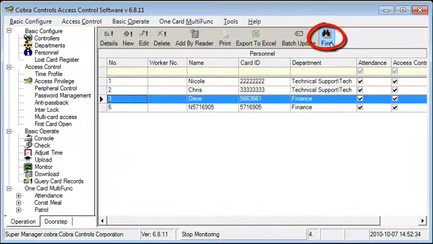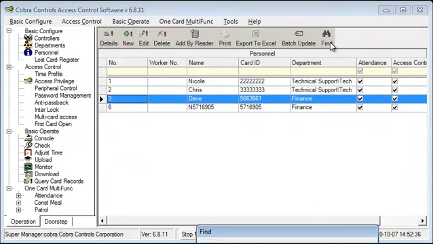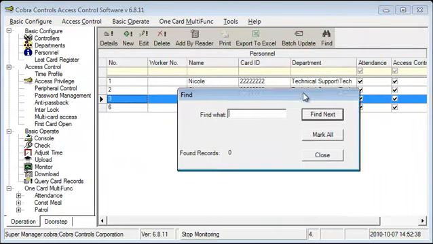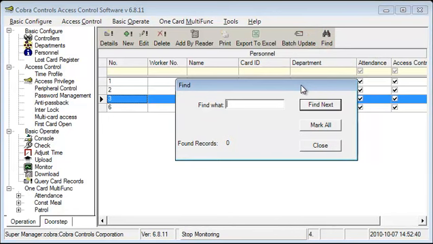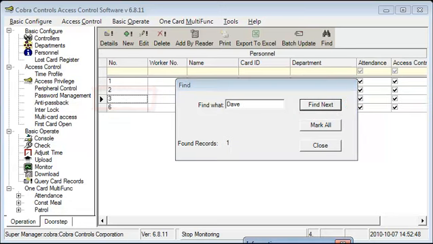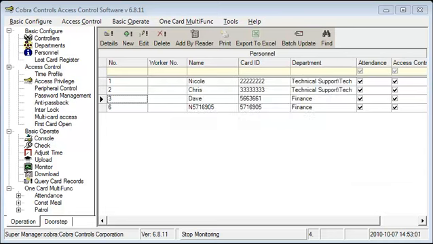The Find button is basically a search function. So if I wanted to search for Dave, I would enter what I want to search for, find next, and it would say finding is complete, click OK. The Export to Excel function will be covered in a later screencast. That's all there is to it.